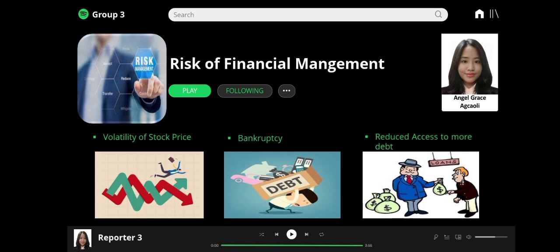Then, increased stock prices will mean that the company will pay higher interest to the shareholders. We all know that a shareholder is a person that has invested money in your company in exchange for a share of the ownership. Then, the next risk of financial leverage is reduced access to more debt.